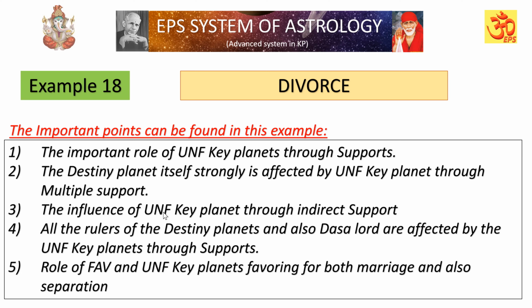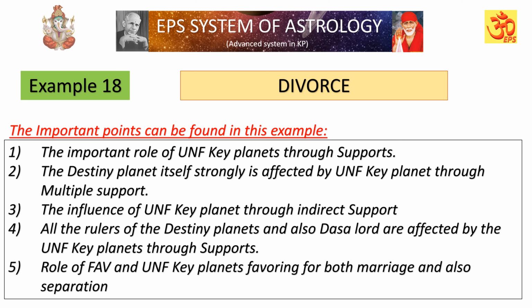Third point, the influence of the unfavorable key planet through indirect support. And all the rulers of the destiny planet and also the Dasa Lord are affected by the unfavorable key planets through supports. Role of favorable and unfavorable key planets favoring both marriage and also separation.